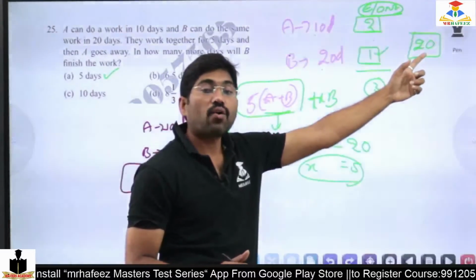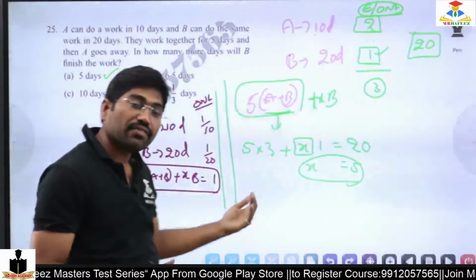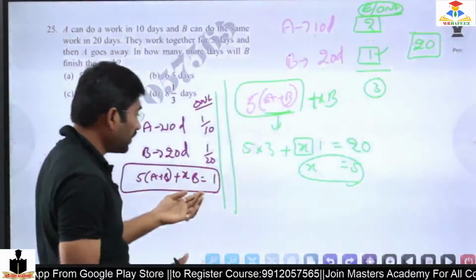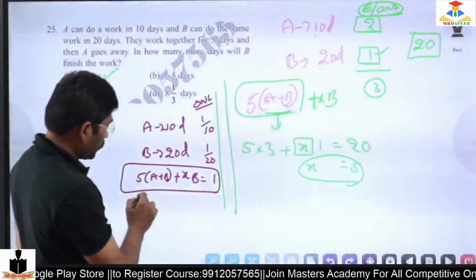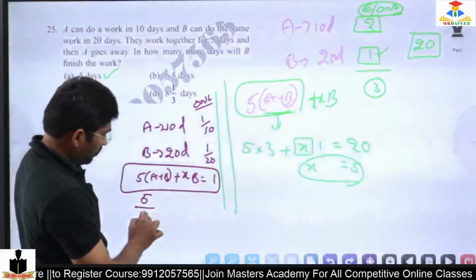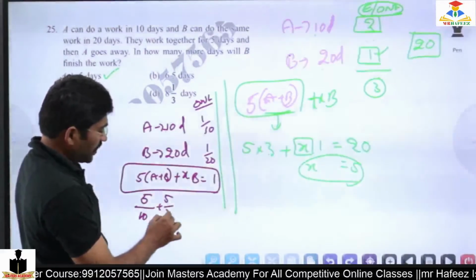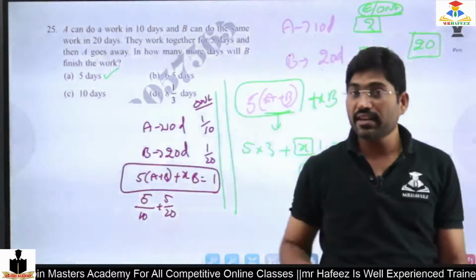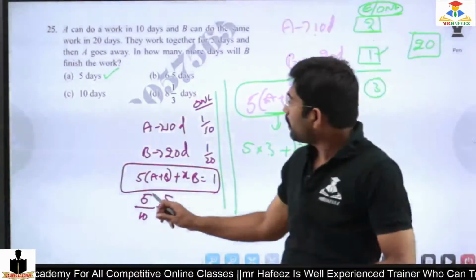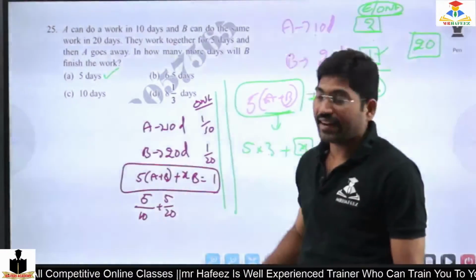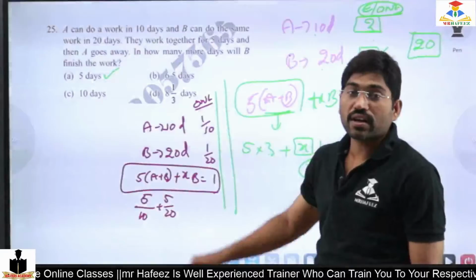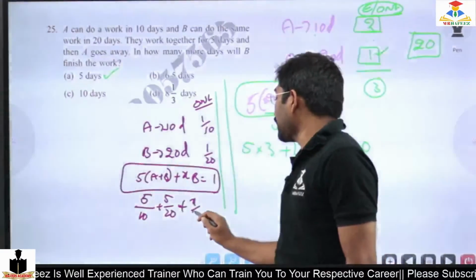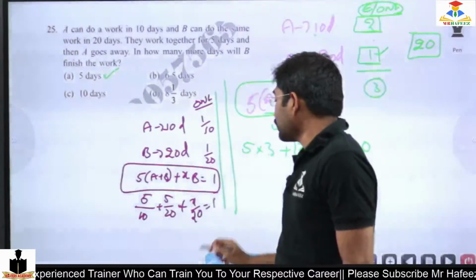How am I getting 20? The other end will be 1 by 20, but this end it will be 20, while here I am keeping 1. So 5 times 10 plus 5 times 20. Why am I writing 5 divided by 10 and 5 divided by 20? The reason: 5 by 10 means A's work of 5 days, 5 by 20 means B's work of 5 days, plus X days of 20 equals 1.